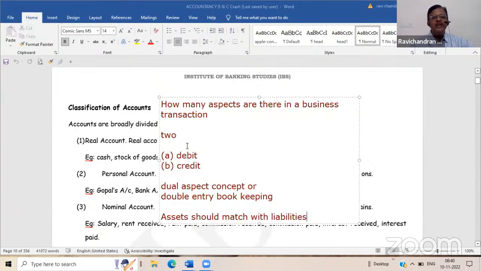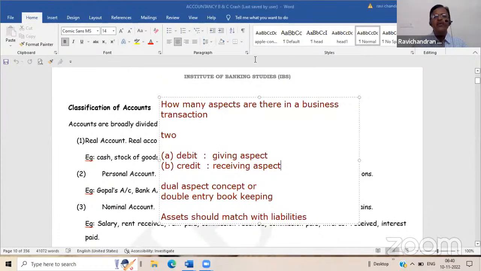What is debit and what is credit? Debit is the giving aspect and credit is of course the receiving aspect. For simple understanding, it is not exactly like that, but for simple understanding, in any transaction the giving aspect is debit and the receiving aspect is credit.